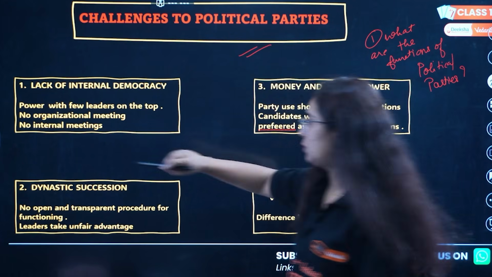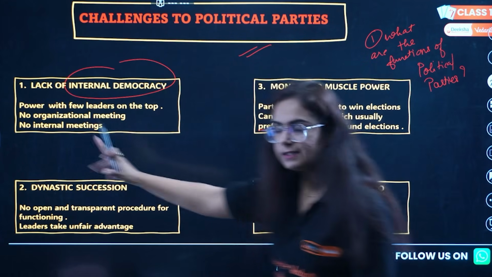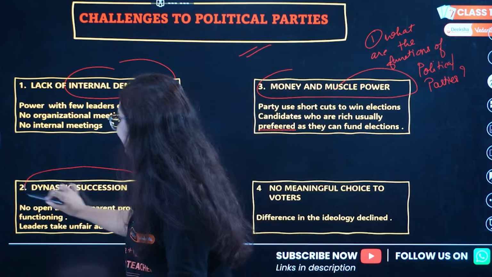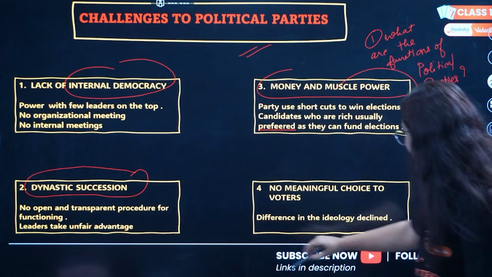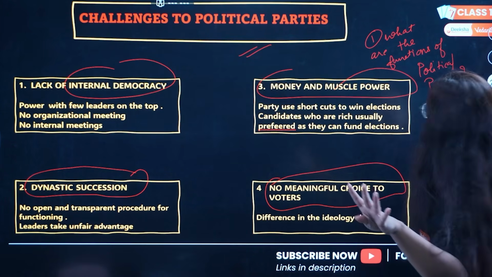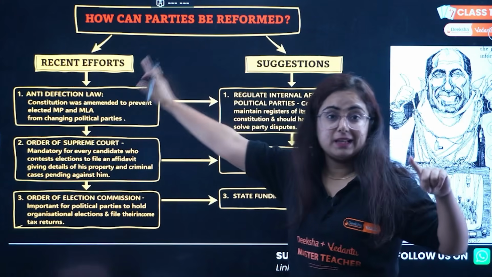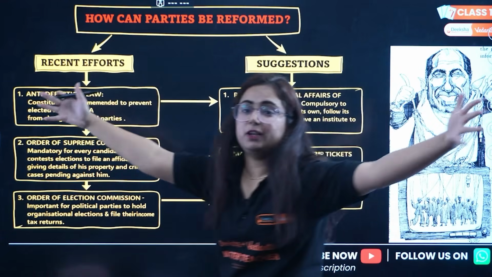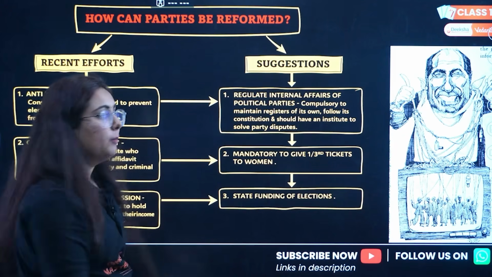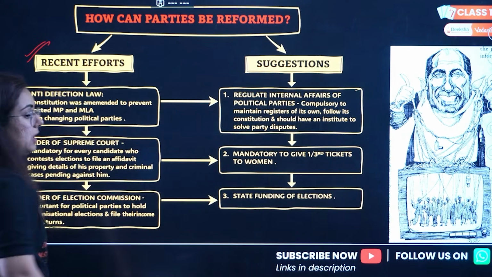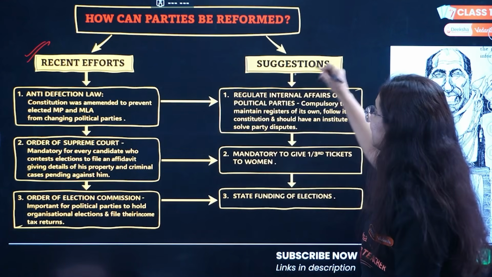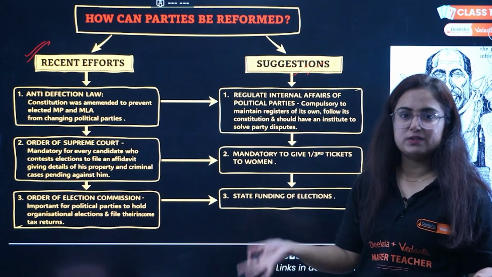challenges to political parties. So first is lack of internal democracy, money and muscle power, whoever has the money gets the power, dynastic succession, we have examples of this, and no meaningful choice to other. So 4 challenges to political parties. How can parties be reformed? Now here 2 separate topics are there which students get confused. How can parties be reformed? There are recent efforts, that means these reforms are done. And here there are suggestions. So do not get confused in that.